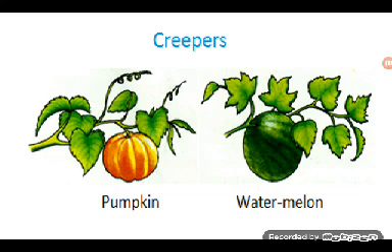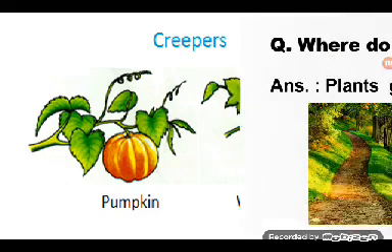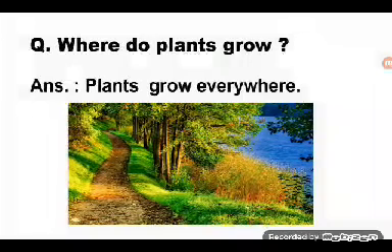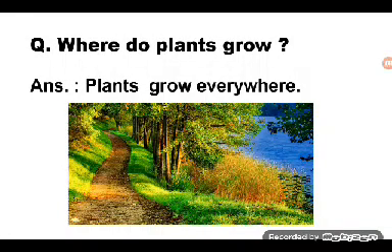See children, all the plants are of different types and also they grow everywhere, correct? Where do plants grow? You can see in the picture. Plants grow everywhere. You can see plants in the water, on the ground. Okay, so let us learn these plants. Where do they grow? Let us learn one by one.